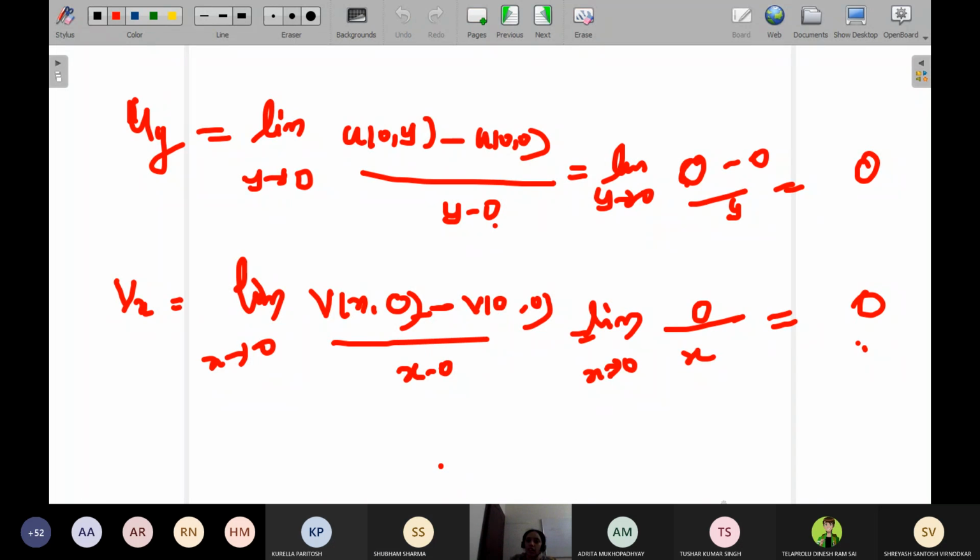Similarly, you take all the others. Only the difference is when I'm writing for y, it is 0 comma y. This is the only difference you should write. All the other things will remain the same. Now I hope you'll understand.